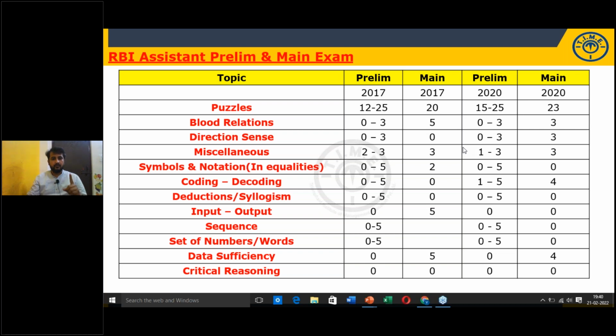In prelims, they have only one model. Symbols, notations, inequalities. You can clear it, Jyoti. They won't give a higher level of difficulty. You can prepare and you can crack the exam, no doubt. But practice more marks.